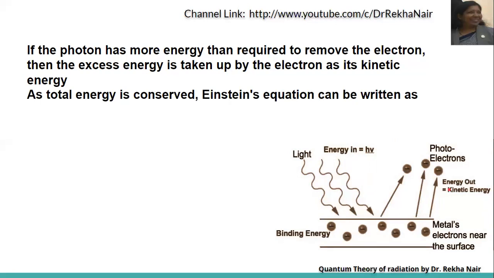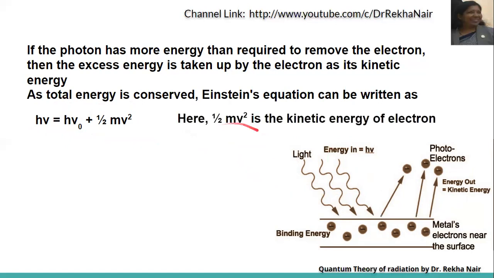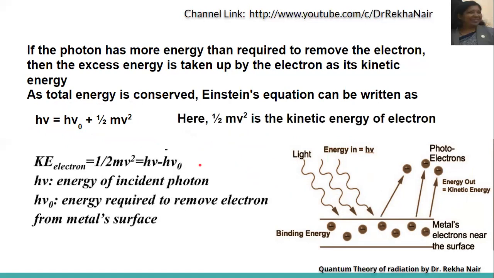So we can say that total energy is conserved. So the Einstein equation can be written as h nu is equal to h nu 0 plus half mv square. Here h nu is the energy of the photon, h nu 0 is the photoelectric work function, that is W0, plus the kinetic energy, that is the excess amount of energy which will be given out. So half mv square is kinetic energy.